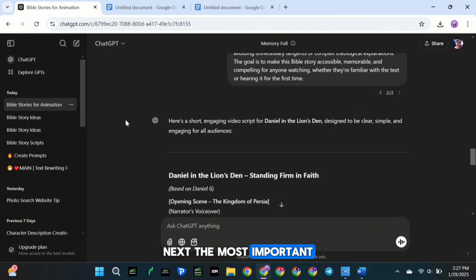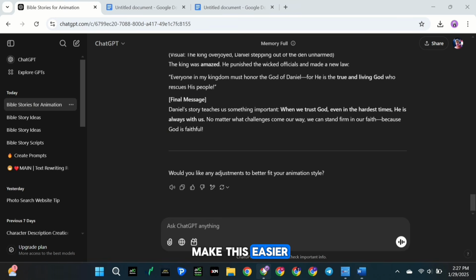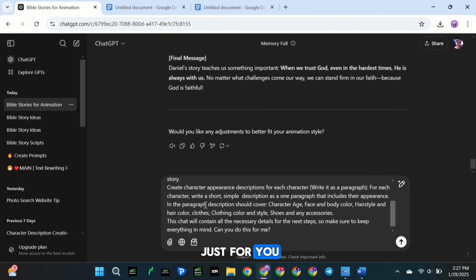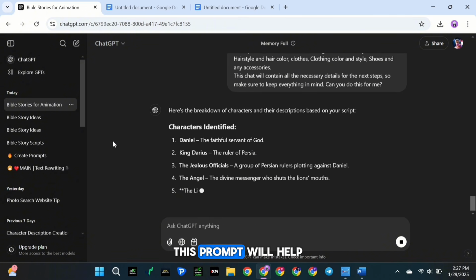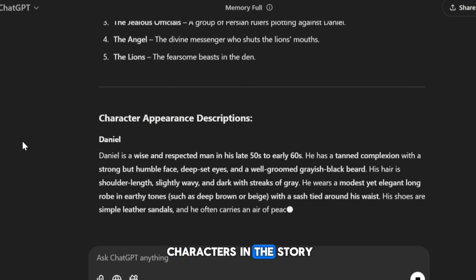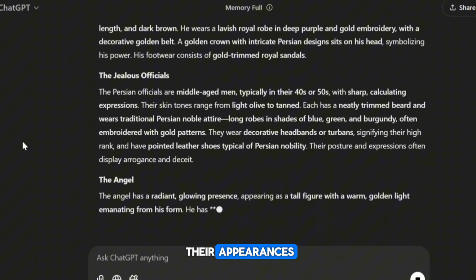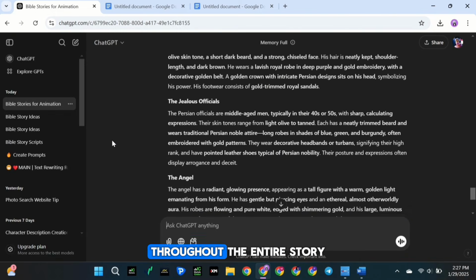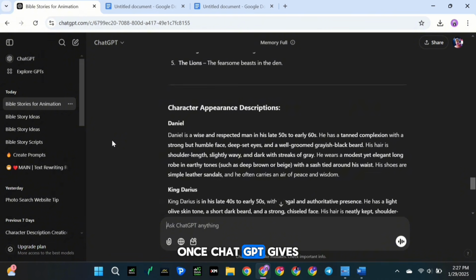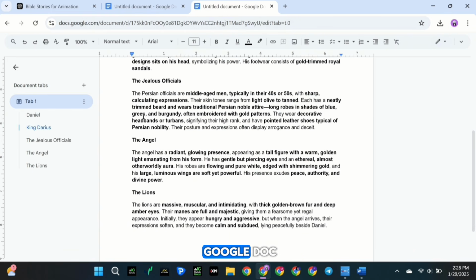Next, the most important thing in any story is keeping our characters consistent throughout the video. To make this easier, I've created a prompt just for you. Copy the 3rd prompt and paste it into ChatGPT. This prompt will help you identify all the characters in the story, and ChatGPT will provide detailed descriptions of their appearances. These details are key to making sure our characters stay consistent throughout the entire story. Once ChatGPT gives you all the character details, copy them and paste them into a new Google Doc.